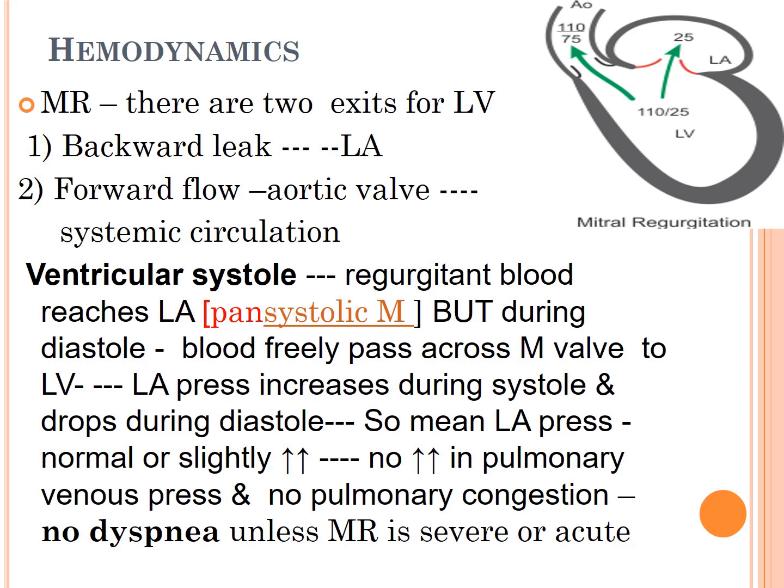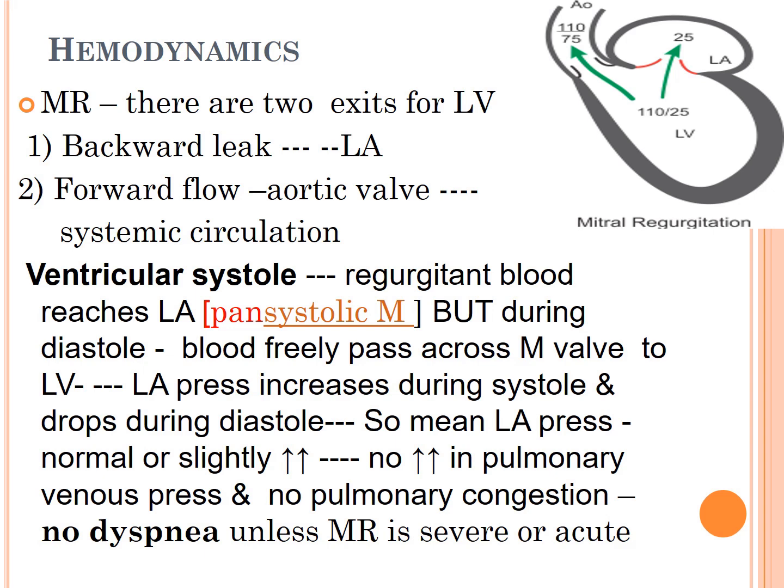So left atrial pressure during systole is high and drops during diastole. So the mean atrial pressure remains normal or only slightly increased. This means there is no pulmonary congestion and no dyspnea or heart failure in mitral regurgitation unless it is very severe.